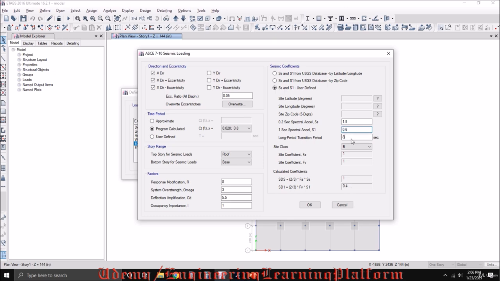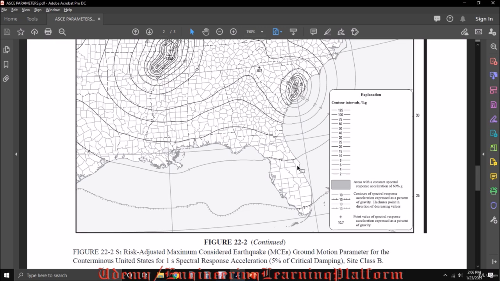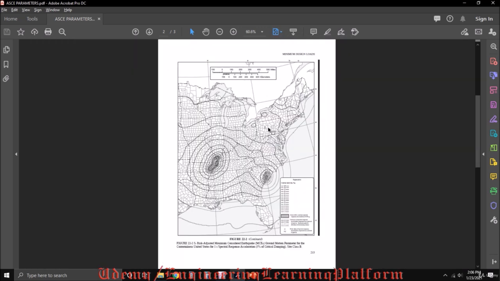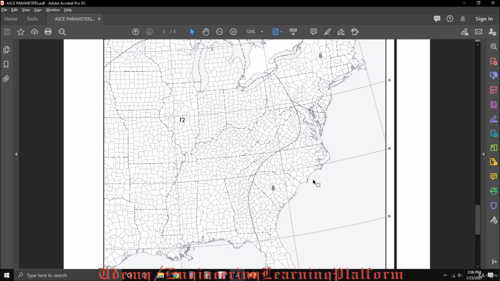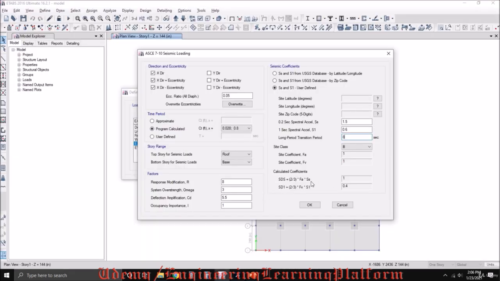The long-term transition period is also given in the maps. I'm using the ASCE 7-10 code for the United States. So our location is somewhere here. The long-term transition period is 8 seconds. The design spectral acceleration is calculated automatically by ETABS.